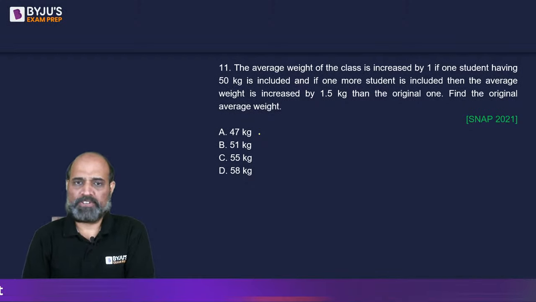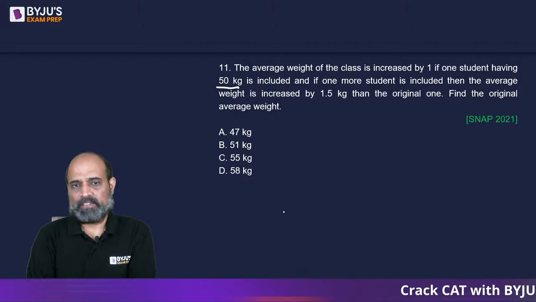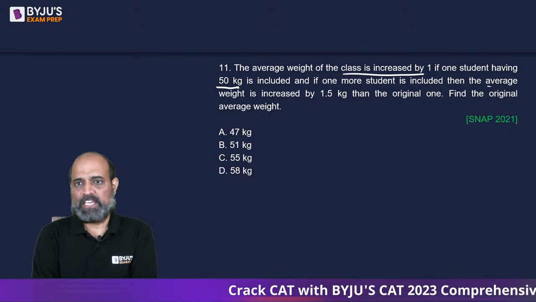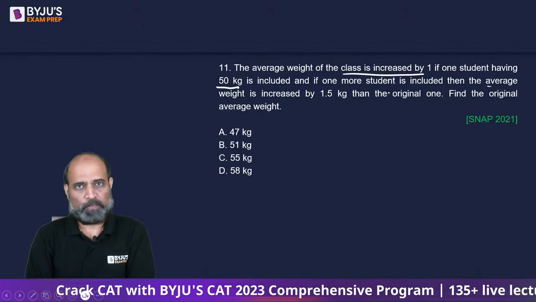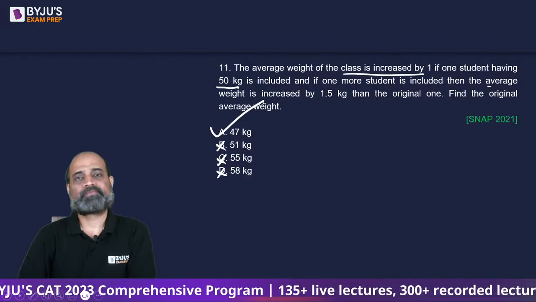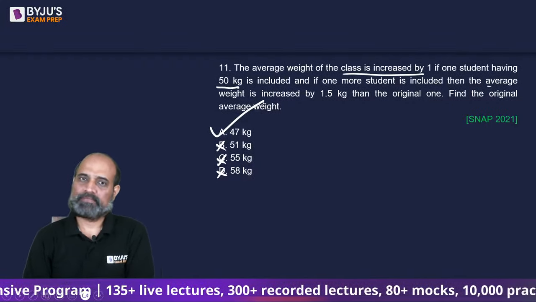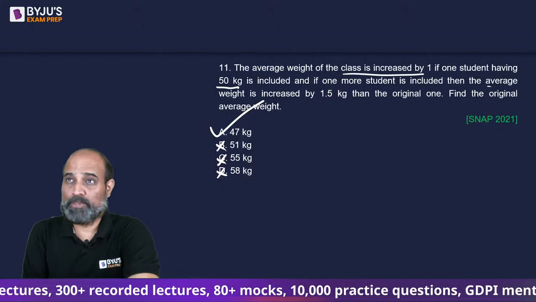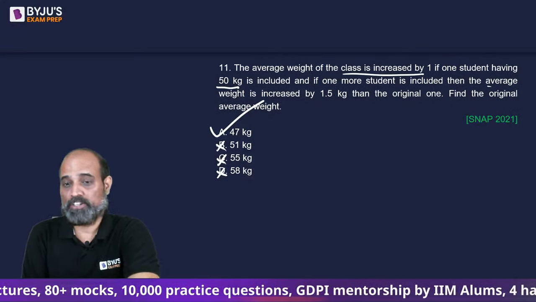चलो ऑप्शन से ट्राई करते हैं. See, when a 50 kg is included and the average increase होता है, so can we say the original average weight should be less than 50? $47 ही हो सकता, right? So the moment I decide that stay away from the equations, I can think of some alternate approach, a faster approach, common sense.